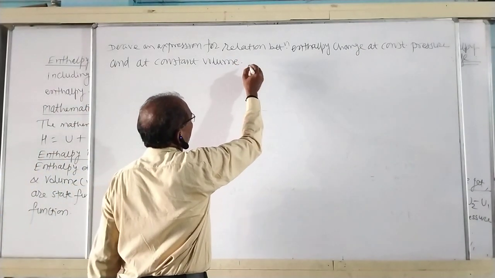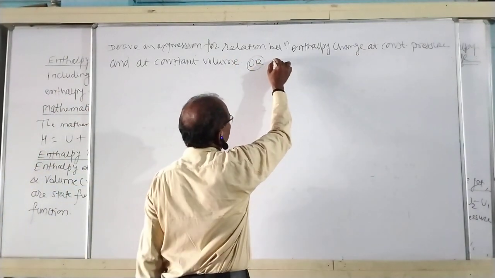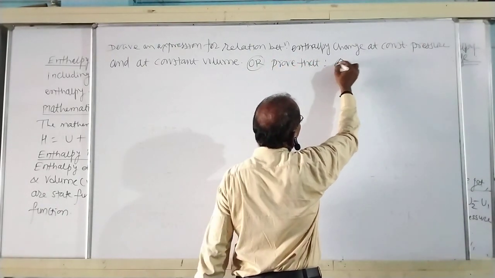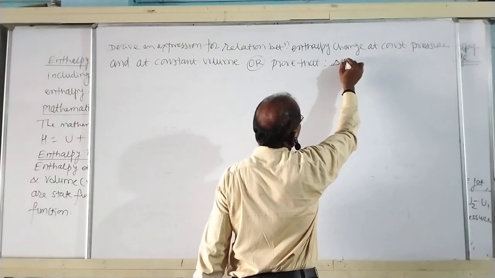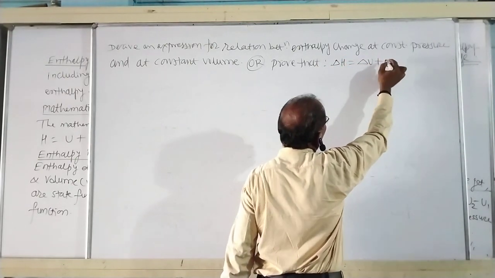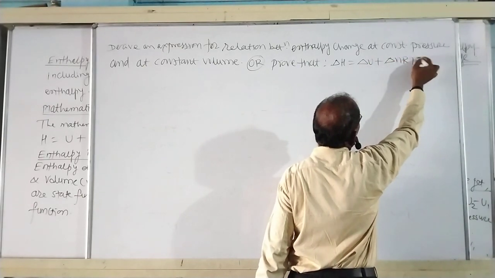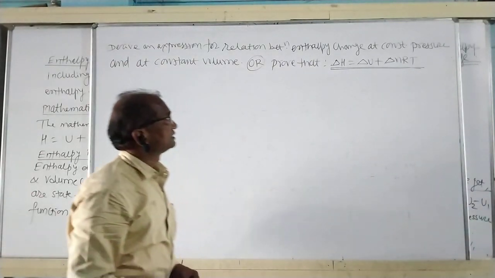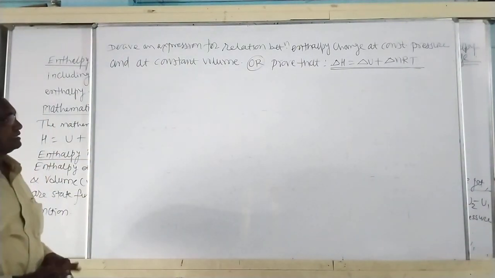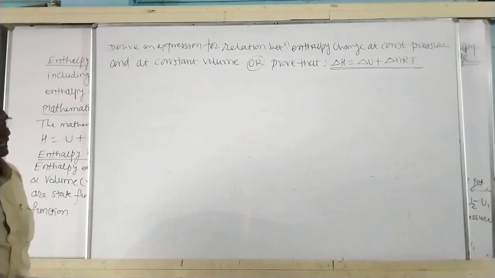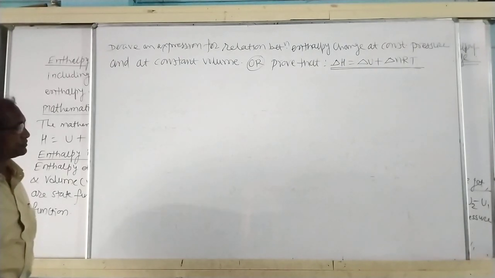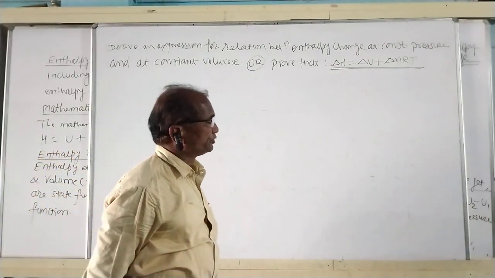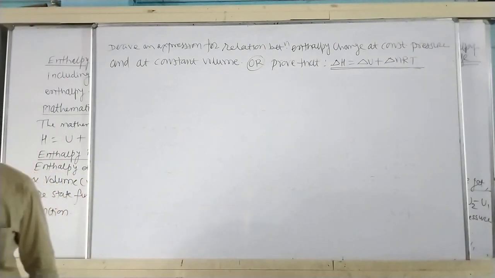Or simply we can say, prove that delta H is equal to delta U plus delta nRT.